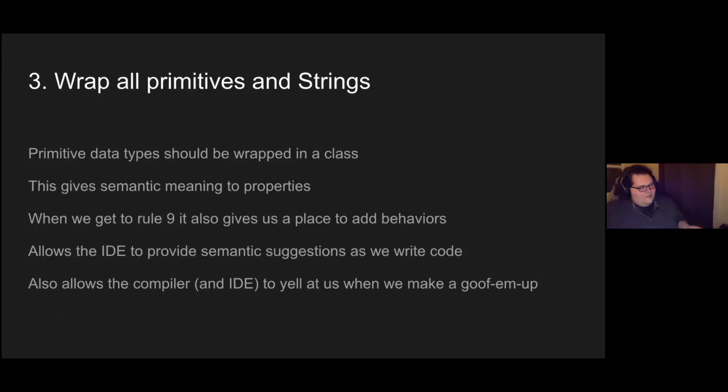Wrap all primitives. Primitive data types should be wrapped in classes in this case. This gives semantic meaning to the properties so that we're not working on something that is an int when we're thinking about something in terms of money or hours or somebody's name.